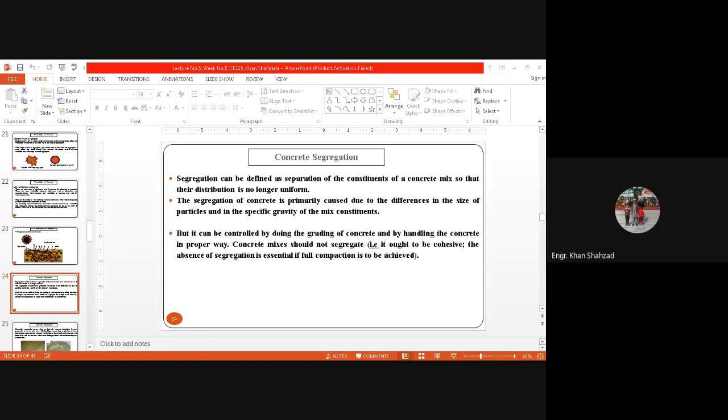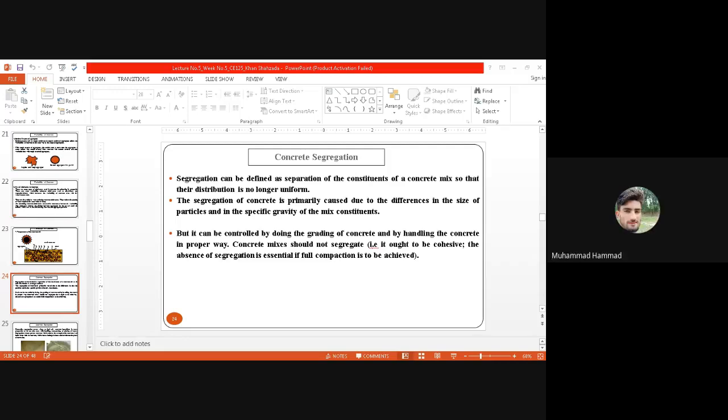Anyone else? Sir, what is mass concrete? Mass concrete. Normally when we are making a dam, the wall of the dam, sometimes we make it from concrete. So this is mass concrete, huge concrete. Okay, anyone else?